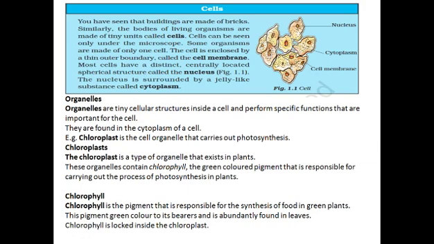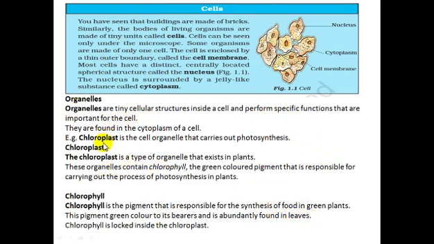And all the other structures present inside the cell, other than the nucleus, are known as organelles. Organelles are tiny cellular structures inside a cell and perform specific functions that are important for the cell. So all the other parts present in the cell have a specific function in our body. For example, we can take the example of chloroplast.